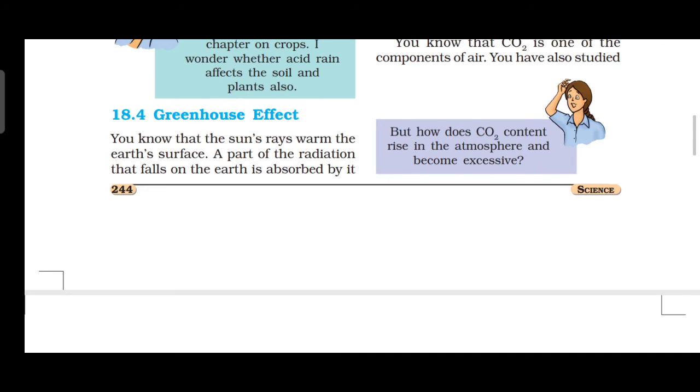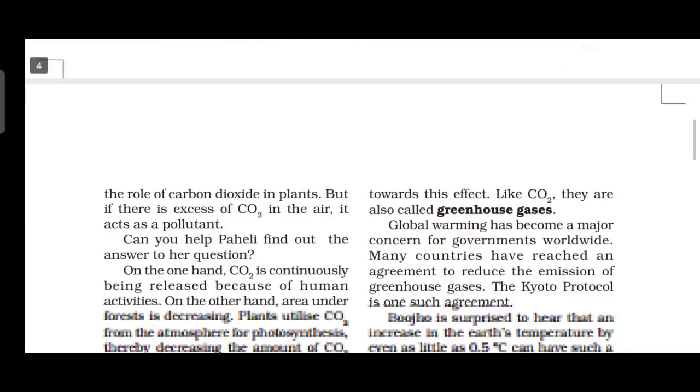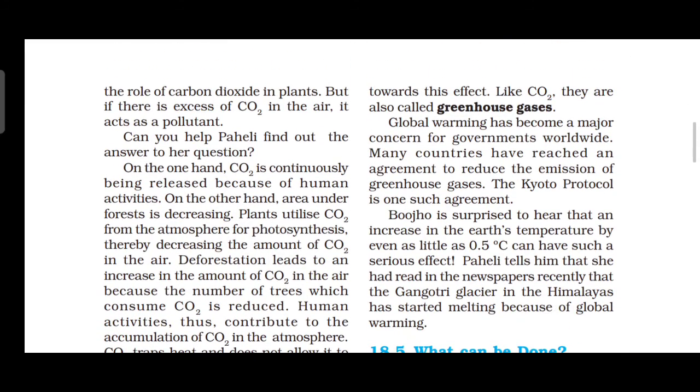Without this process, life would not be possible on the earth. But now it threatens life. Excess carbon dioxide in the air is one of the gases responsible for this effect. Carbon dioxide is one of the components of air. It has a role for plants, but if there is an excess of carbon dioxide in the air, it acts as a pollutant.